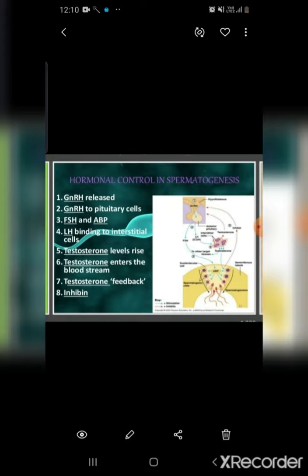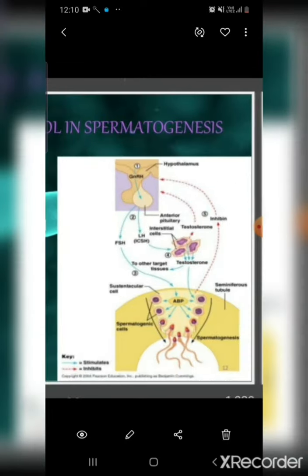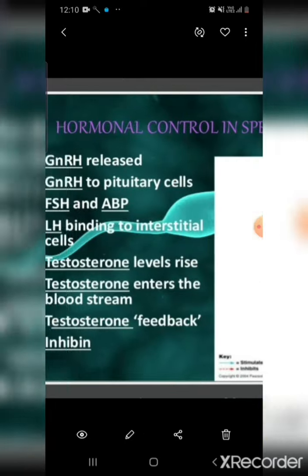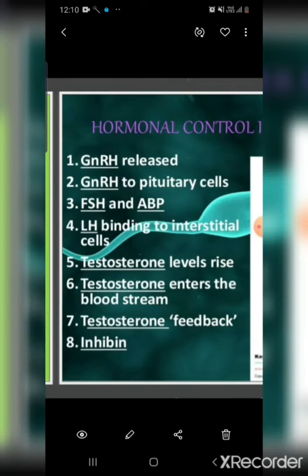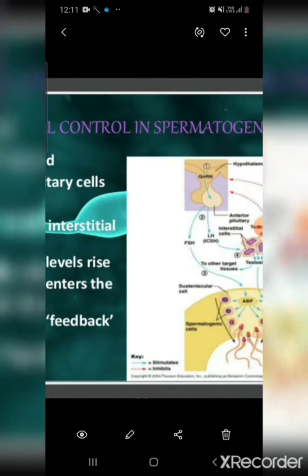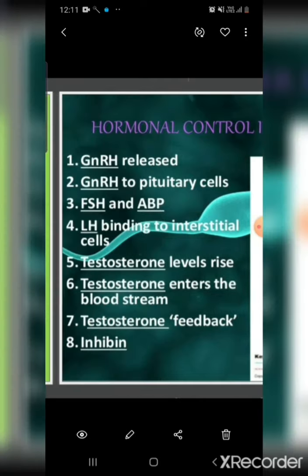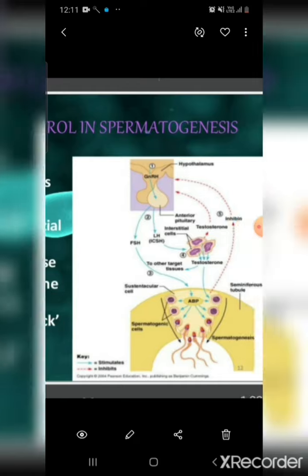Now the hormonal control of spermatogenesis or formation of the sperm. First you see this one. I have already told that spermatogenesis starts at the onset of puberty. First there is release of GnRH, that means gonadotropin releasing hormone. It stimulates the anterior pituitary to produce two other hormones, that is FSH and LH.